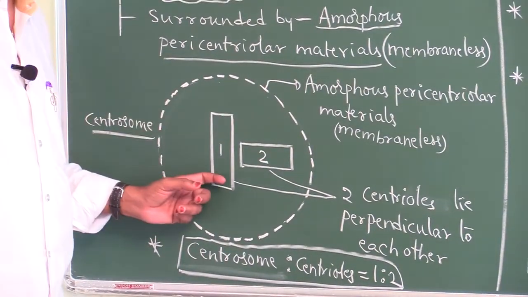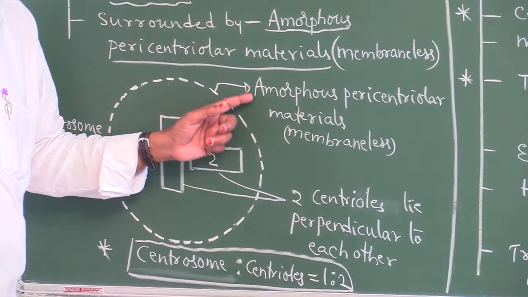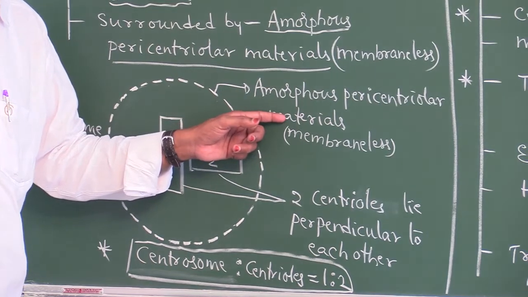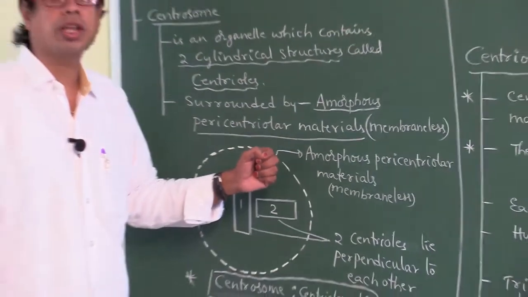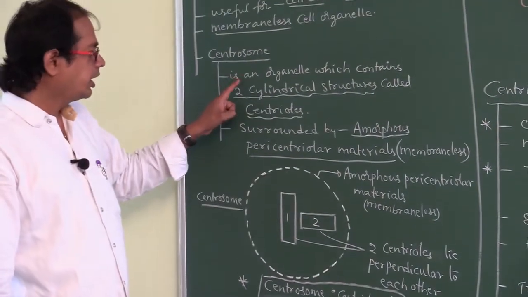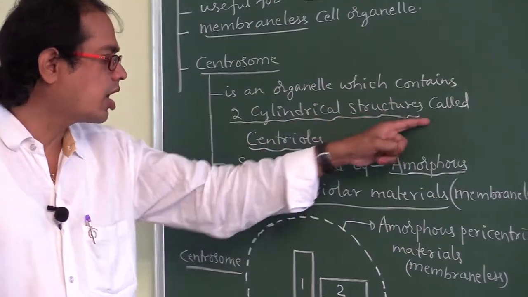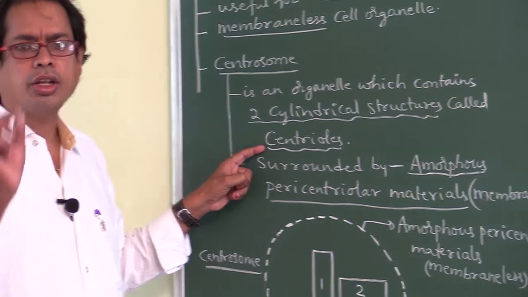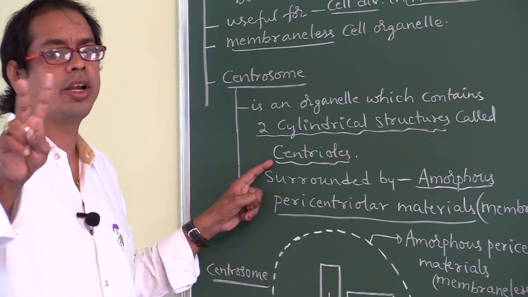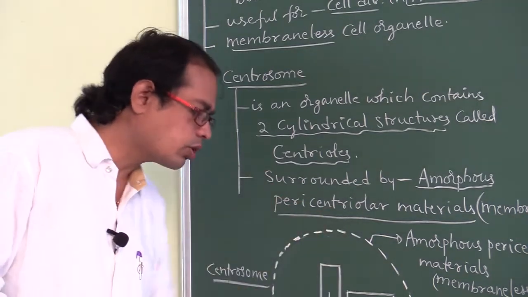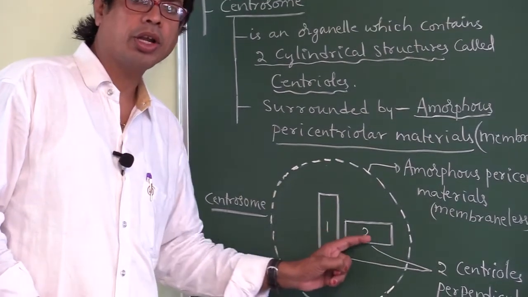Around the two centrioles, which substance is present? Amorphous pericentriolar materials. Why? Because it is a membraneless, non-membrane bound cell organelle. So it is an organelle which contains two cylindrical structures called centrioles. Try to remember, my dear students, one centrosome contains two centrioles which lie perpendicular to each other.